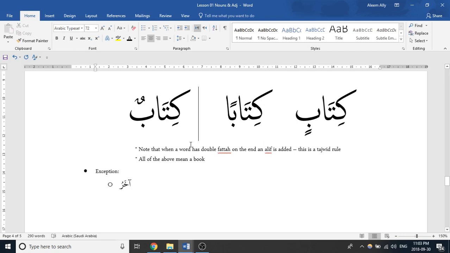You'll find in Arabic that there's a lot of just how it is. There's actually a rule called sama'i, which literally just means the Arab said so. So because the Arab said so, it's this way. Usually that happens whenever there's an exception to a rule, and there's no reasoning behind it. It's just because the Arab said so. It's just how it is.